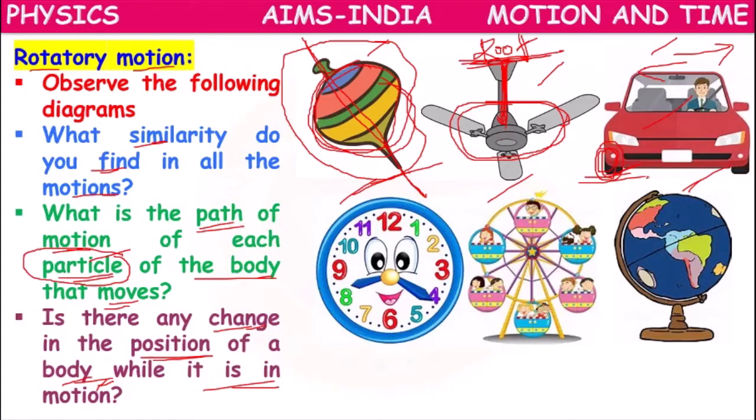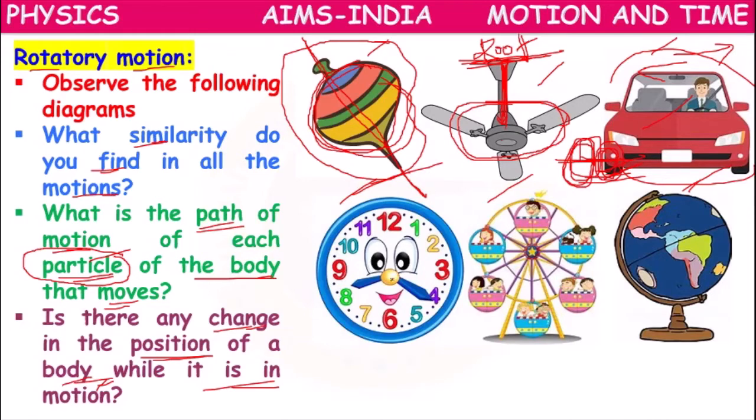With respect to the car, there is no change in the position of the wheel. The front two tires are at the front and the back two tires are at the back. But they will be moving around one fixed point.